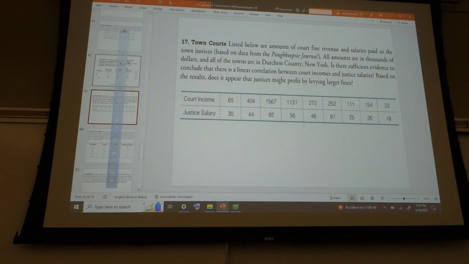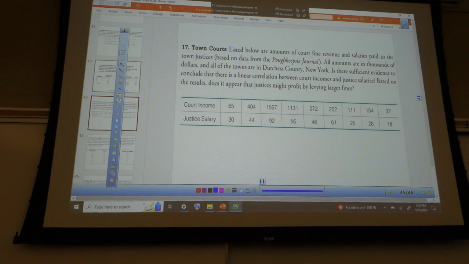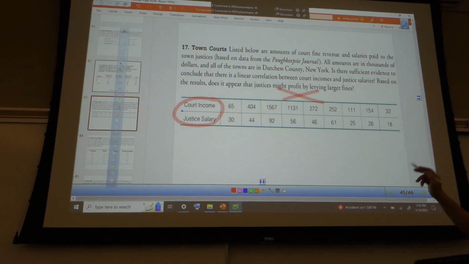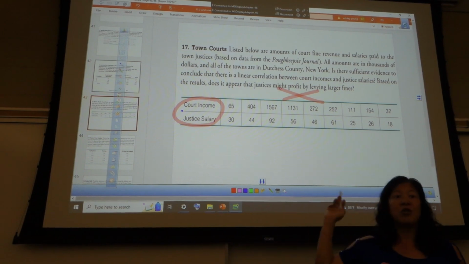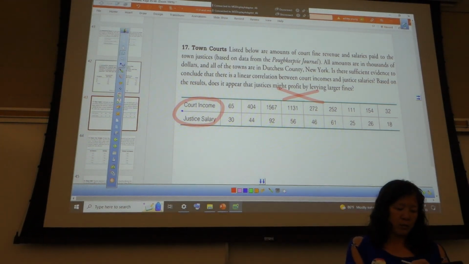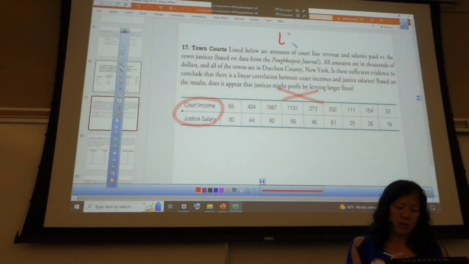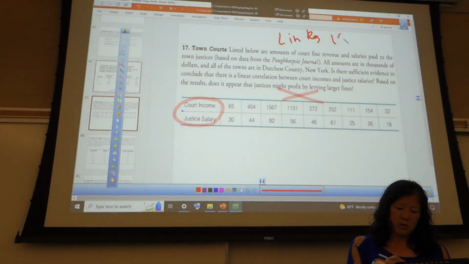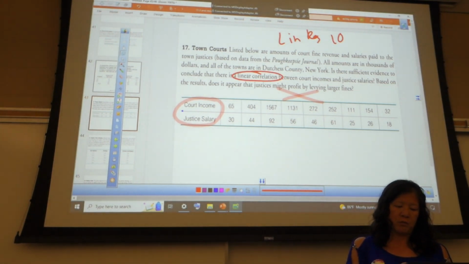Okay, just a few more. I'll give you folks 2 seconds for this one. Check with your neighbors. It's a correlation and then those two categories. Okay, so what do you think? There's stuff here, there's nothing there, so it cannot be a matrix because I don't have things in both spots. So I have two lists. Two lists is what? Linear regression. And it also says linear correlation once again. Good?